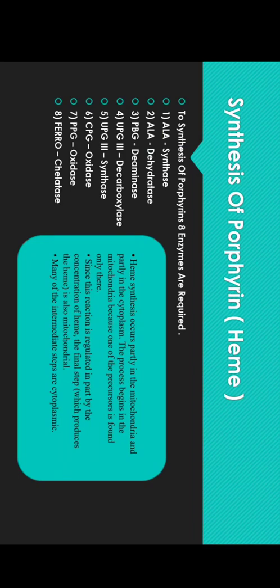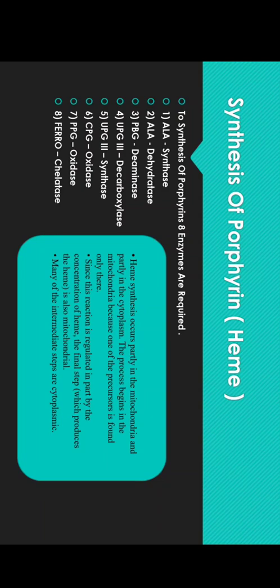So porphyrins can be synthesized in our body. As we know, heme is commonly found in our body. So next we will discuss the synthesis of porphyrin, that is heme.